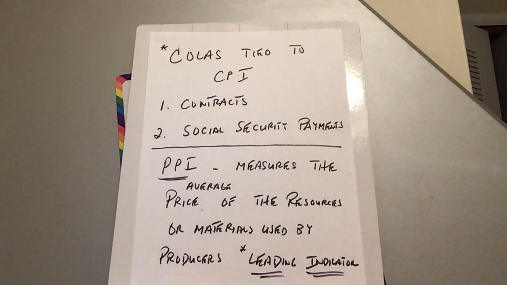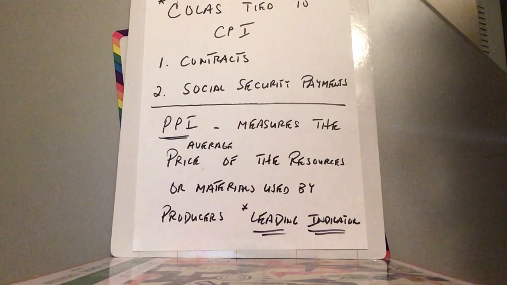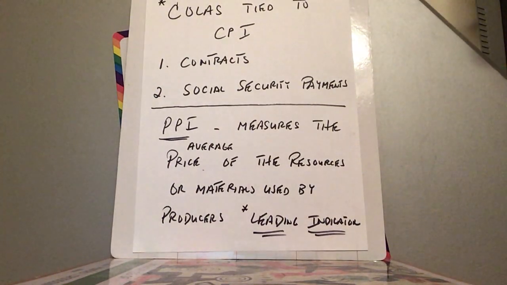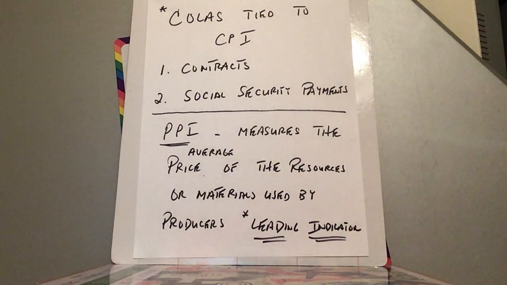Ever hear of the cost of living adjustment? They're known as COLAs. COLAs are tied to the CPI. In other words, if you have a contract, and in your contract it says that they're going to give you a cost of living adjustment, it means at the end of the contract or towards the end of a year, they're going to go back and see how the CPI did, if it went up 1 or 2 or 3%, and they're going to increase your wage, your salary by that.